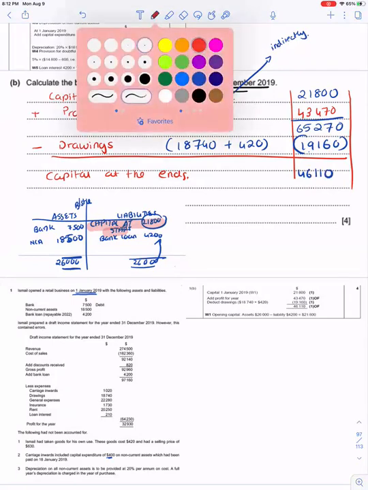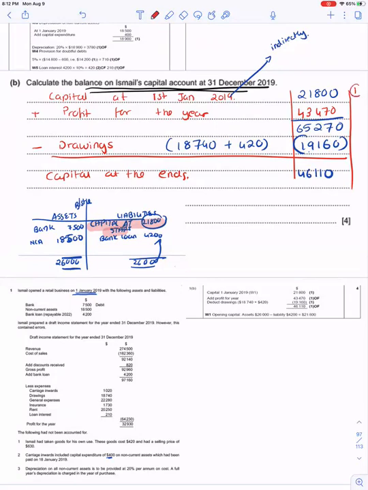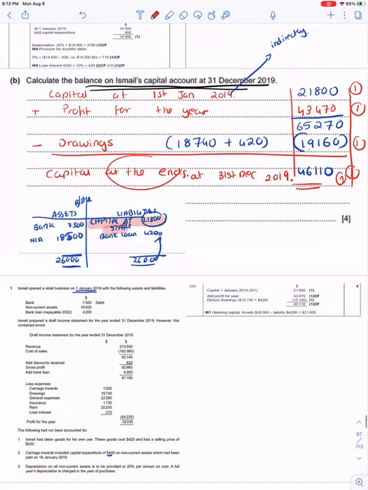Please note carefully, where do you get 1 mark? 1 mark you get to find the capital, 1 mark to add the profit, 1 mark to deduct the correct drawings, and 1 mark you will get to find the capital at the end. At the end means at 31st of December 2019. So we calculated the balance of Ismail's capital also.